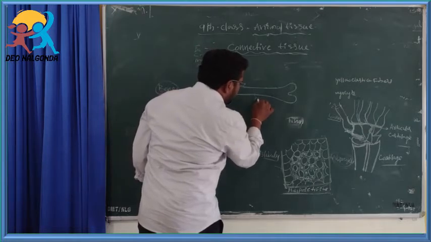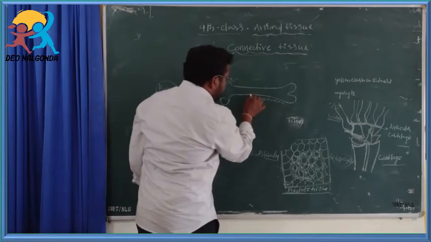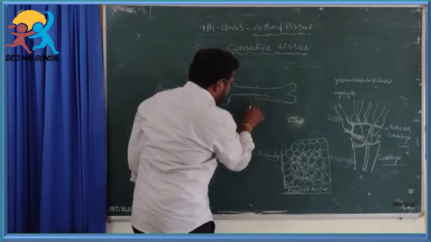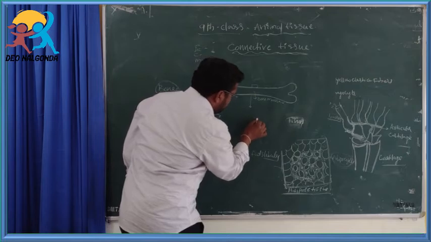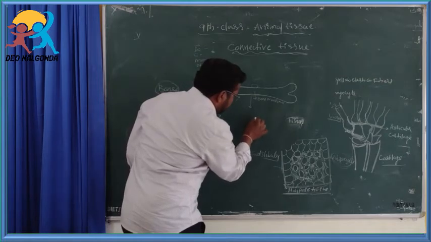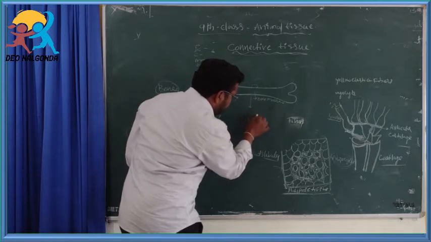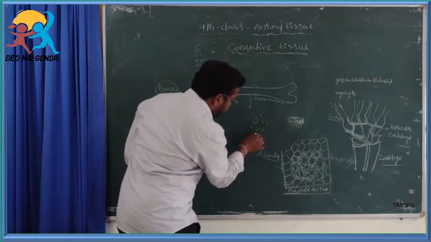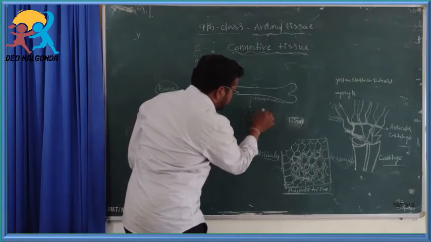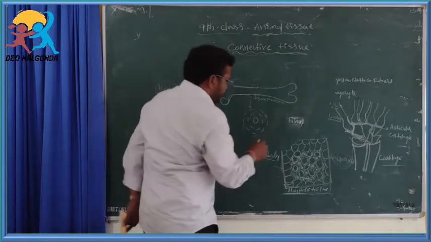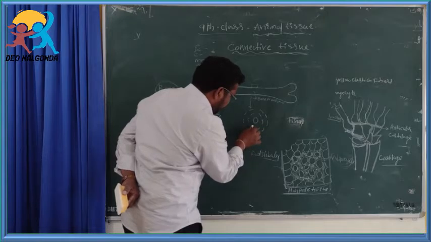That is called bone marrow. In the structure you observe, the cells are called osteocytes. Osteocytes are located surrounding the Haversian canal. There is no liquid content in this bone tissue.